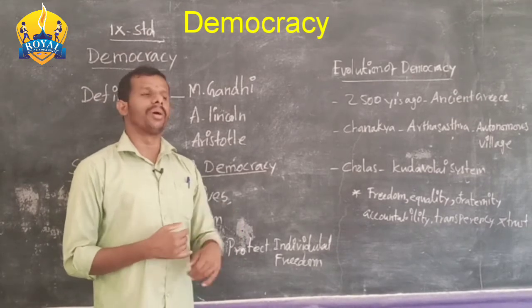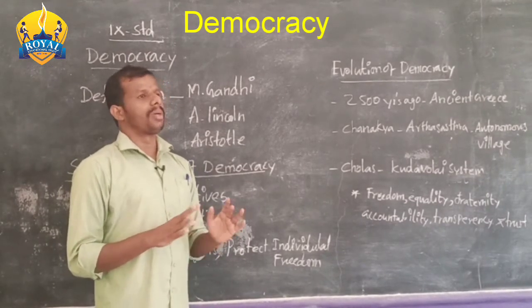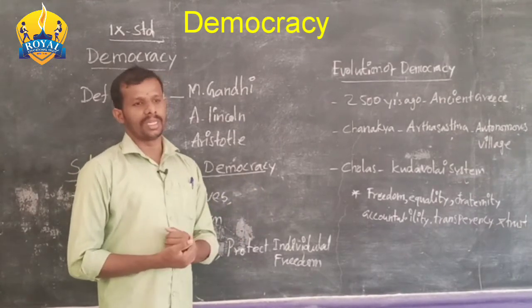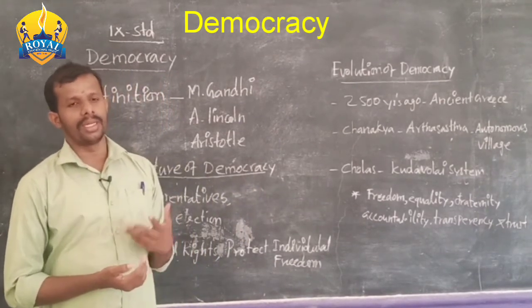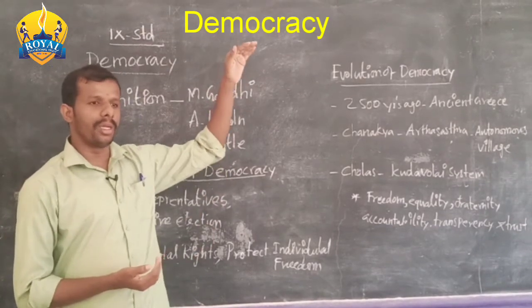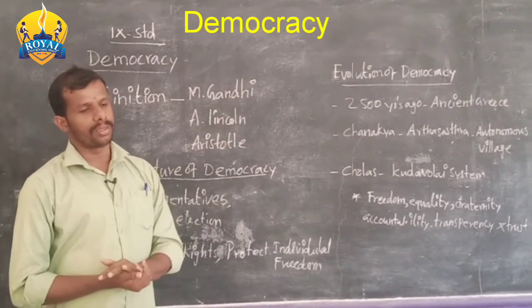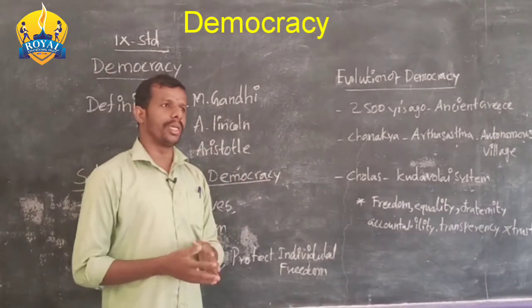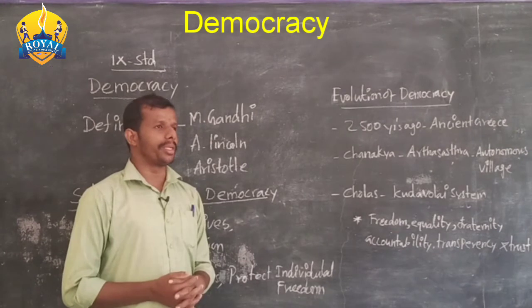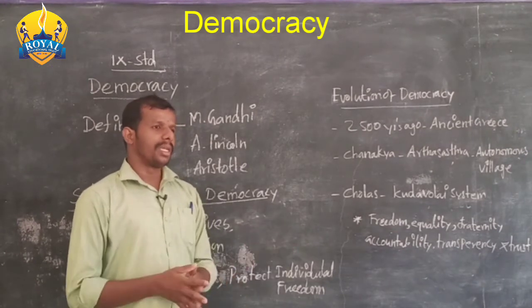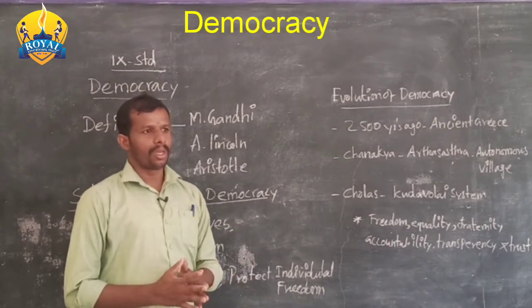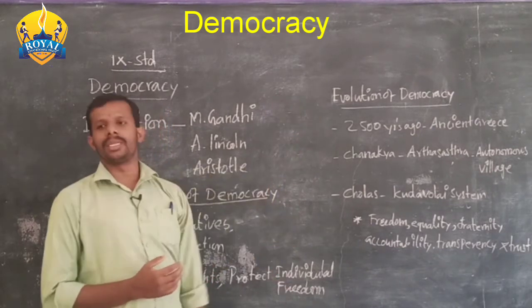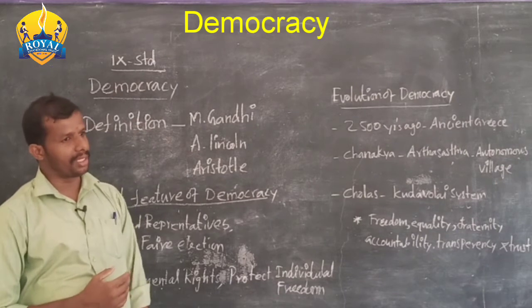Indirect democracy is followed in several countries. The most important country is India. Yes, in India we have elected representatives for both the union government as well as the state government. Next, the USA as well as the United Kingdom are also following indirect democracy. Okay children, how many types of democracy are there? Direct democracy and indirect democracy.